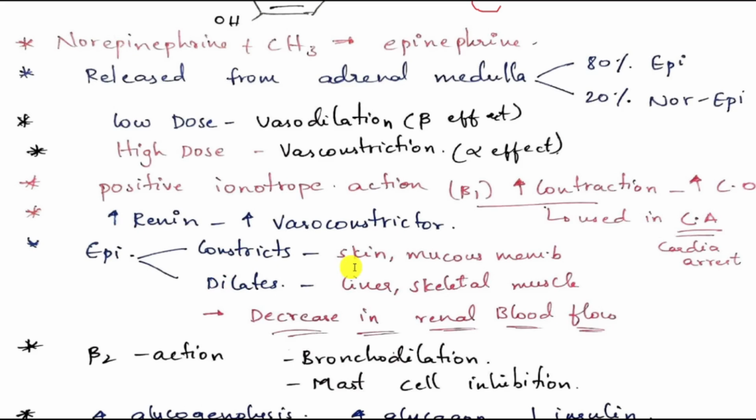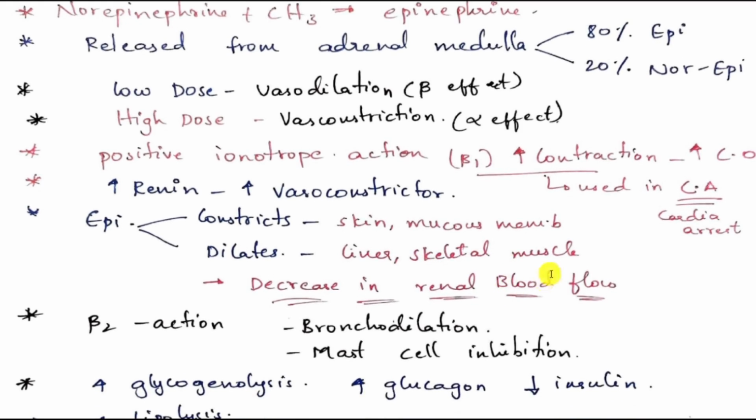It constricts the skin and mucous membranes because skin and mucous membranes do not play a crucial role in the flight or fight situation. But liver and skeletal muscle play a very crucial role, like gluconeogenesis and glycogenolysis, which are very crucial for the flight or fight situation. Obviously skeletal muscle is very important in the flight or fight situation. The combined effects of constriction and dilation cause a decrease in the renal blood flow.